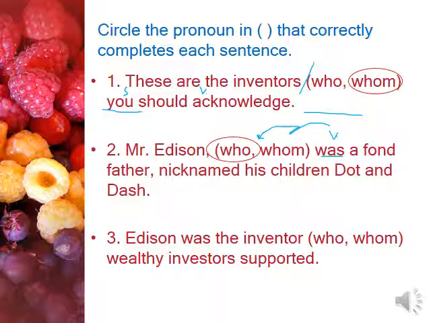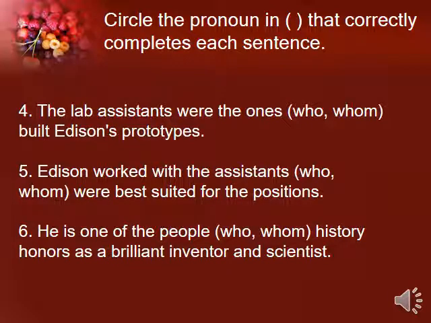Number three, Edison was the inventor whom or who wealthy investors supported. So I have here also two sentences. Edison was the inventor. Very well. A clause or a sentence. We should say clause because some of these are independent or dependent clauses. Wealthy investors, this is the subject, supported the verb. So wealthy investors supported who or whom? After the verb, wealthy investors supported whom? Direct object. This was a direct object.